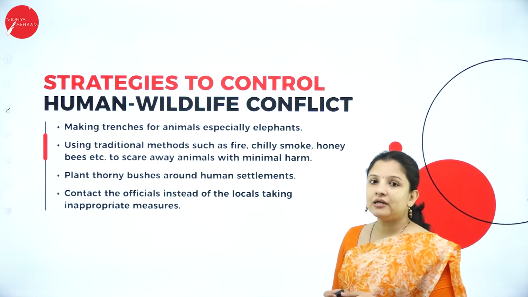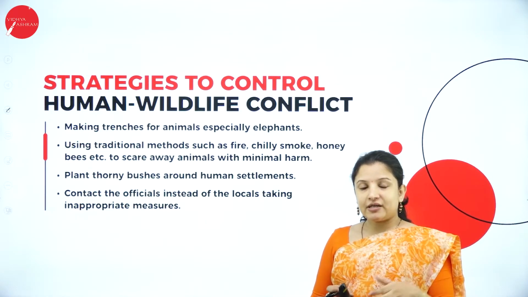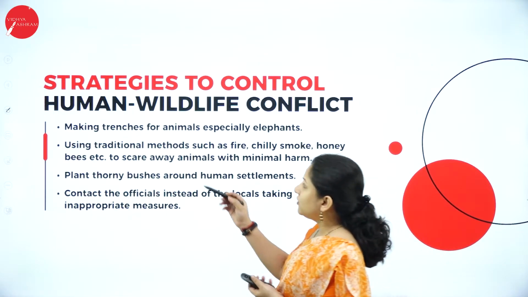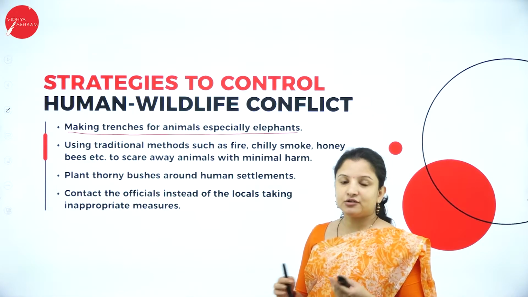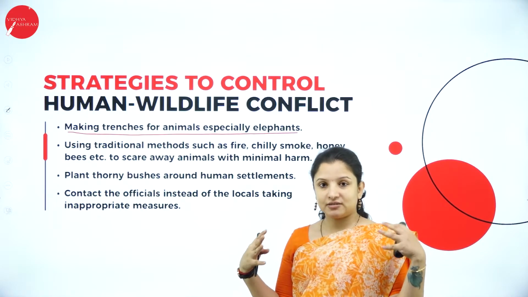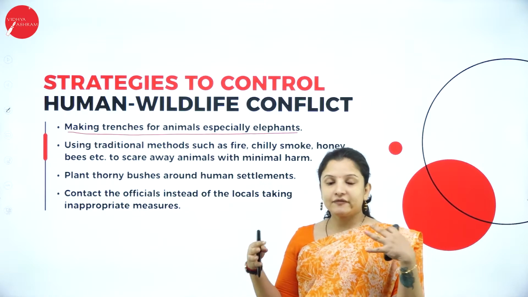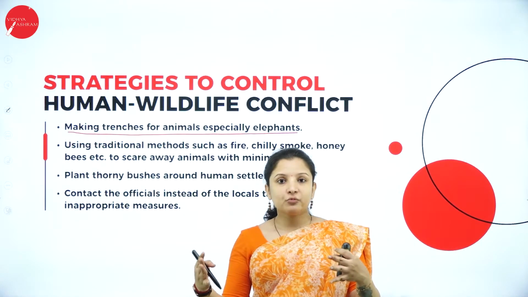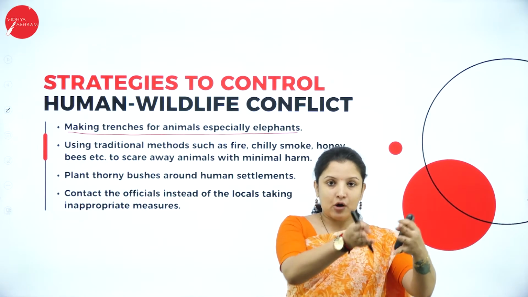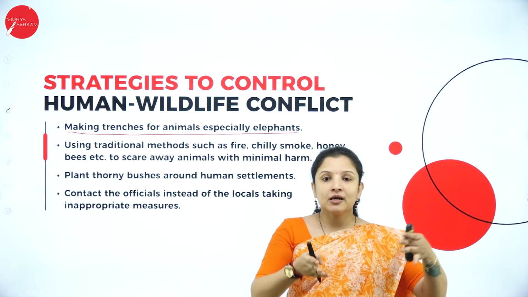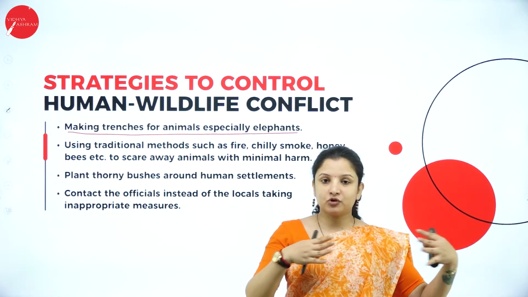And apart from that, around the forest area, large trenches can be dug, especially for elephants. You might have seen, wherever there is a national park, along the road, on the boundary between the forest and the road, they have made large pits throughout, right?